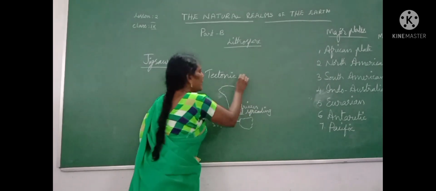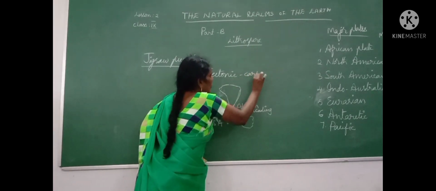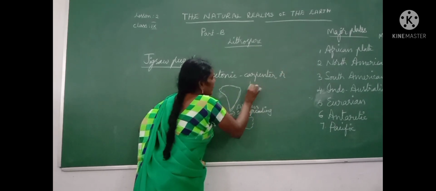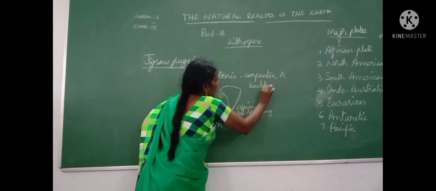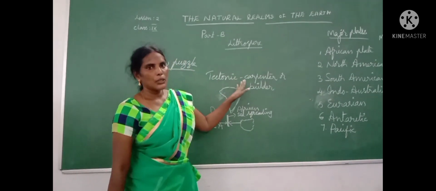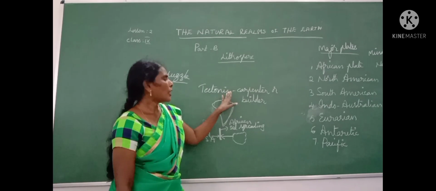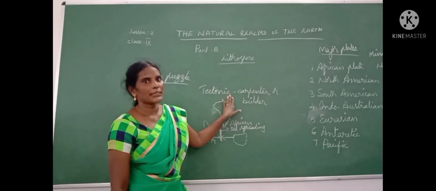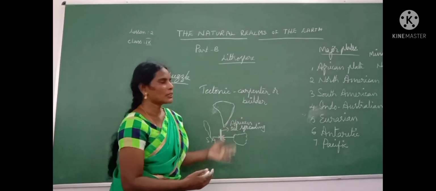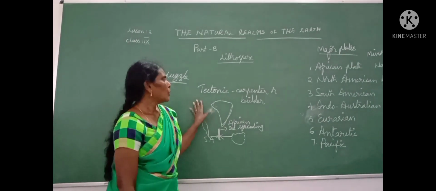Tecton means carpenter or builder. You know what a carpenter does. The carpenter gives some shapes to wood.